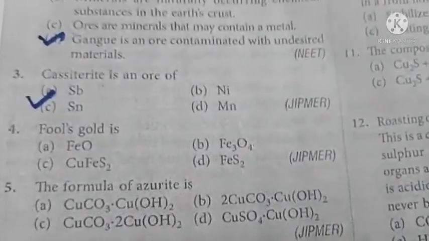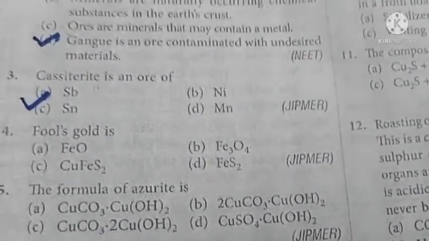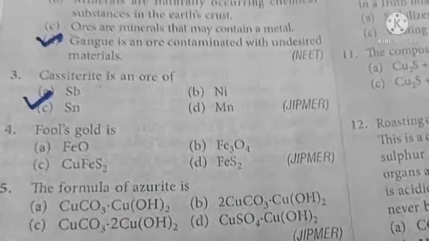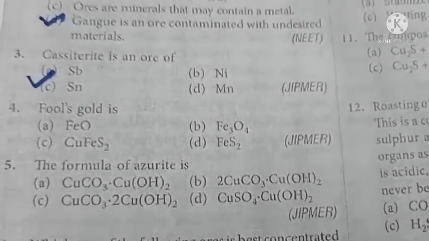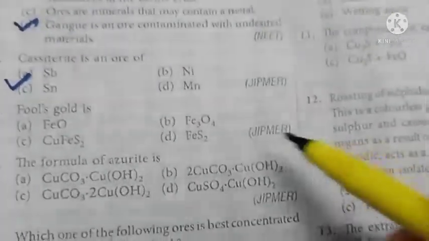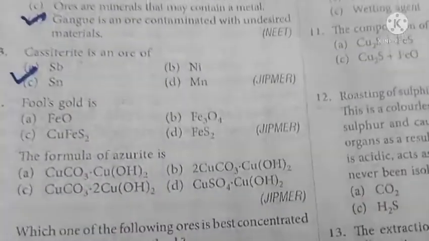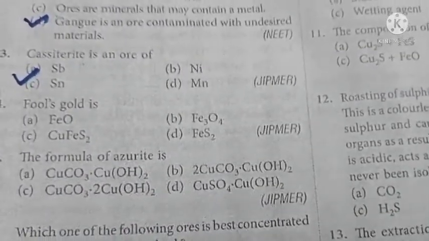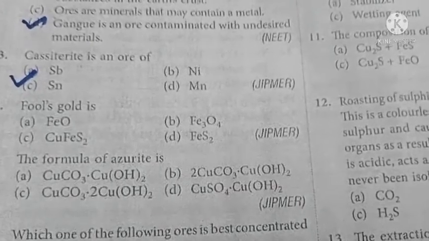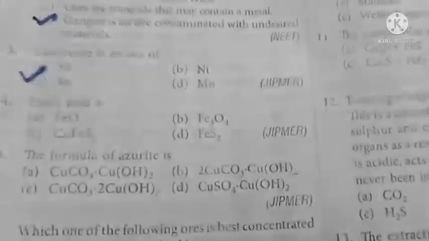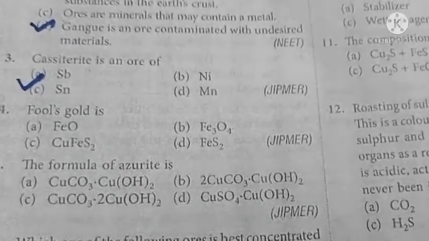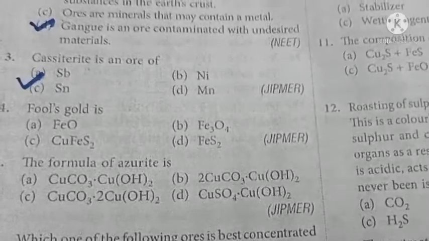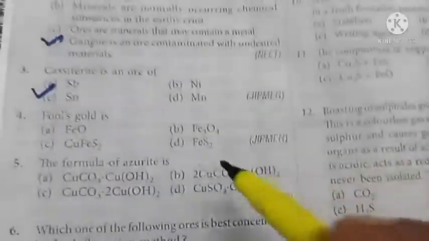Question number 4. Which among the following is called fool's gold? Among the given 4, one compound is called fool's gold. Which one among them is it? The answer is option D. Option A is given as FeO, ferrous oxide. Option B, ferroso-ferric oxide, Fe3O4, is also called magnetite. Option C, CuFeS2, is copper pyrite. The last one, option D, is given as FeS2, so FeS2 is the right answer.